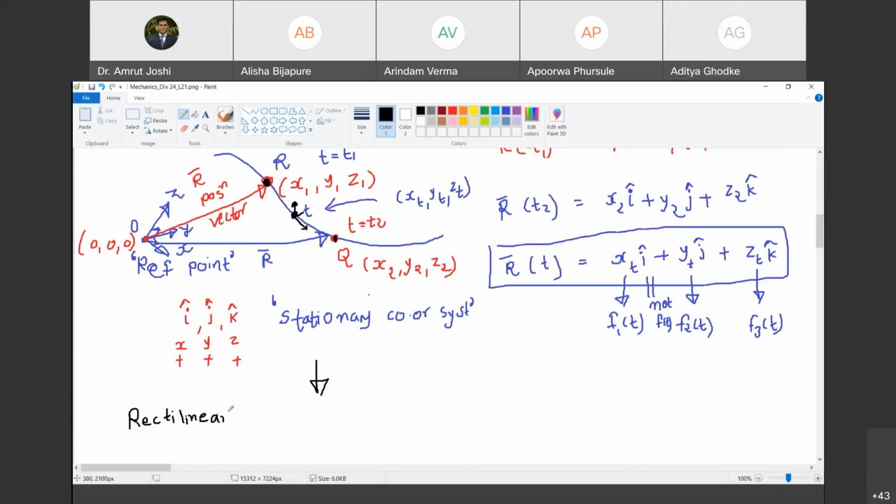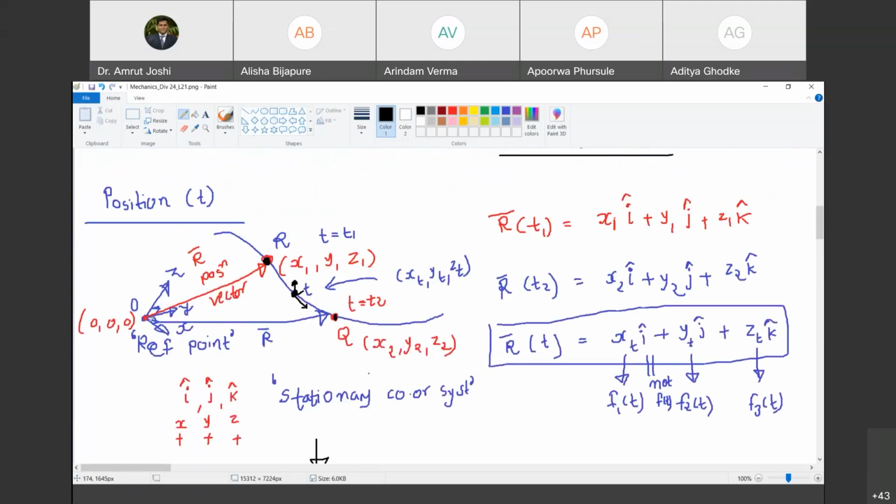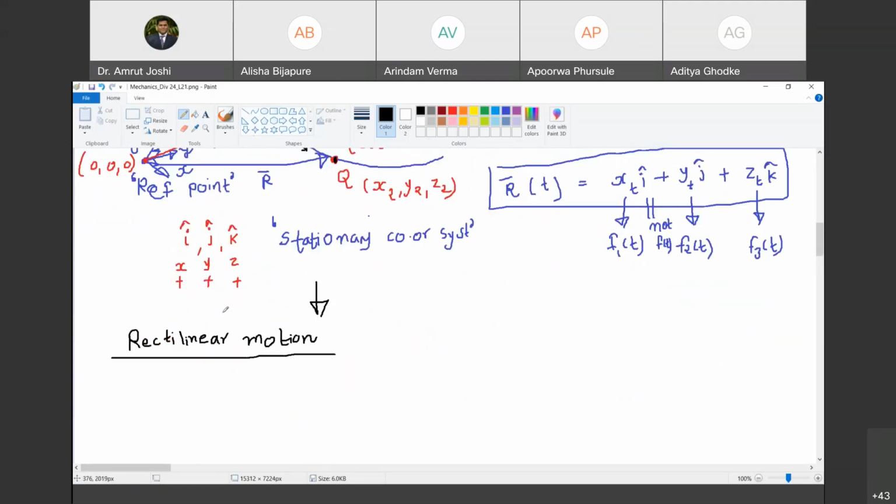So what is rectilinear motion? By definition, if the object during the period of observation is observed to move along a straight line, it need not necessarily be along x, y, z. Are you with me? Yes, sir. Then we call that motion rectilinear motion. Happy? Yes, sir. Clear definition.